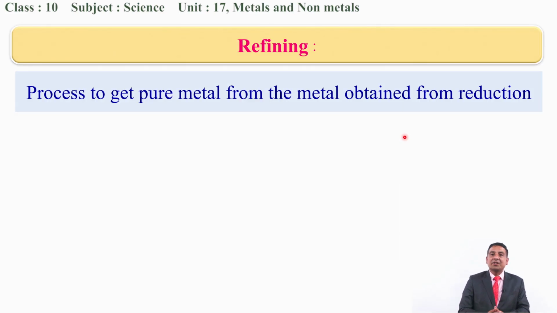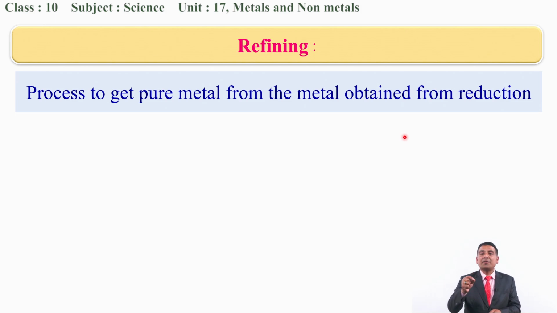Next we will be talking about the last step for the extraction of the metal. In the previous processes, at first we took the ores out from the mine, and after taking them out, we ground them and they turned into powder form.